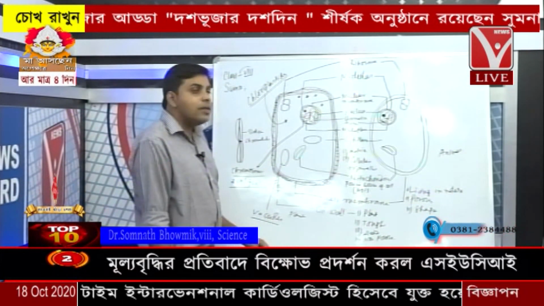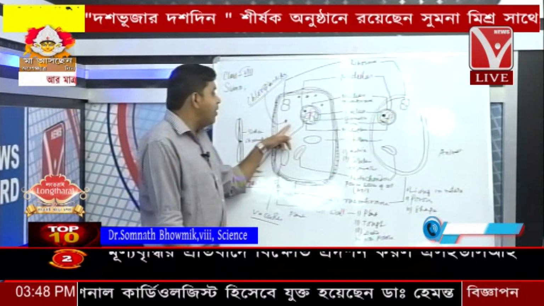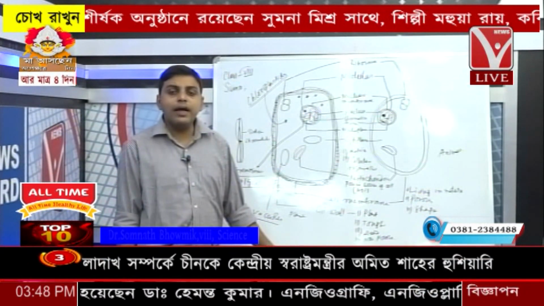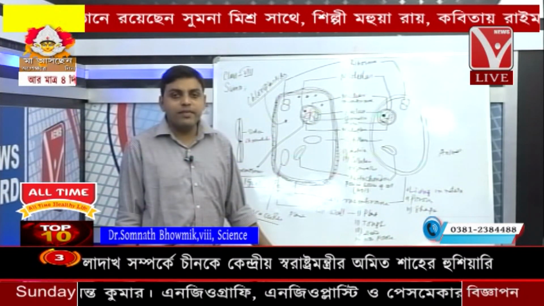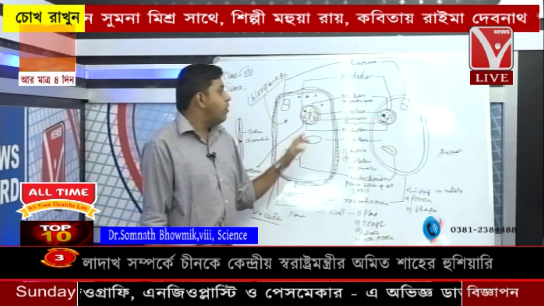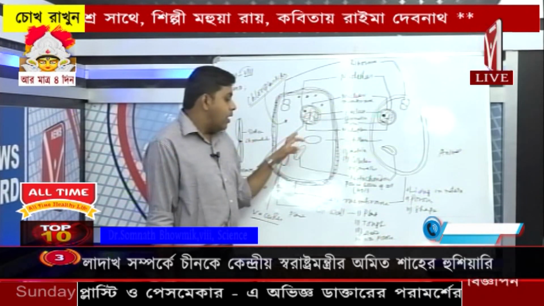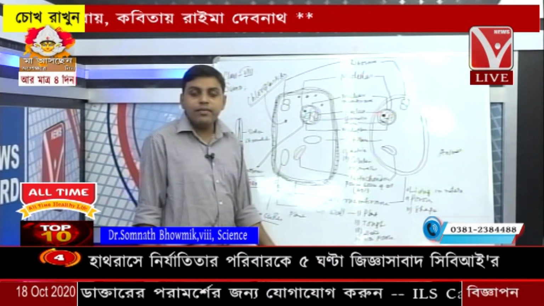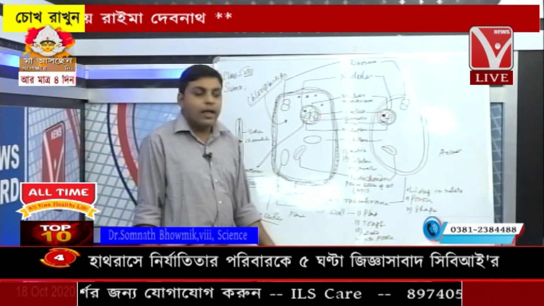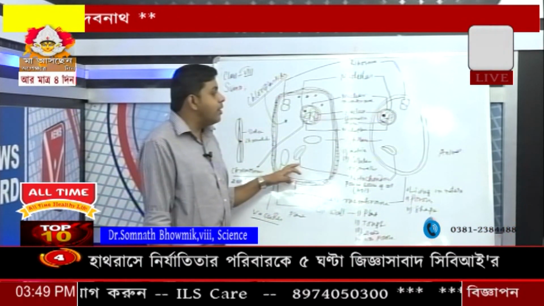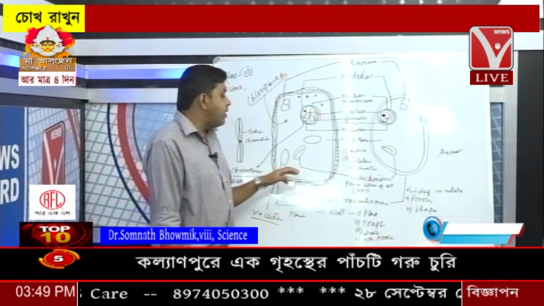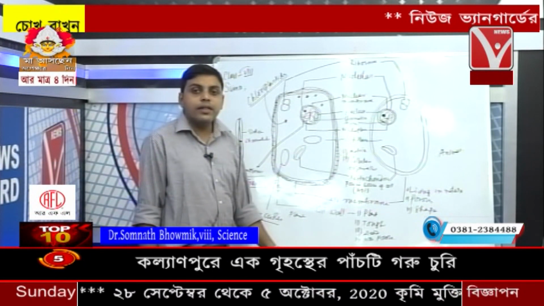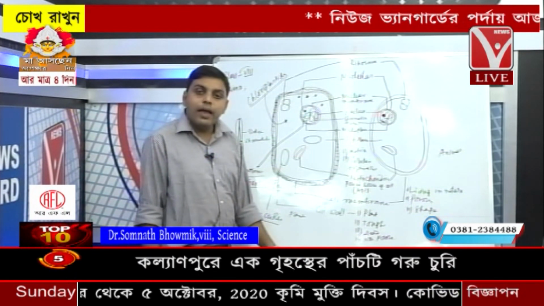Now something different about the plant cell. The plant cell contains a typical kind of plastid which imparts color to the cell. This plastid is called the chloroplast. And the plant cell does contain a large number of vacuoles. That is the difference between the plant cell and the animal cell, whereas vacuoles are absent in the animal cell, and plastids are also absent in the animal cell.